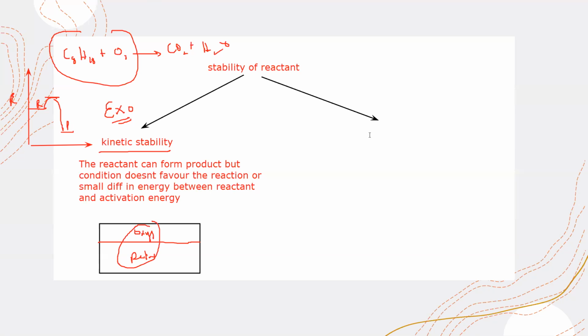But what is thermodynamically stable? A thermodynamically stable mixture or reactant means that there is a greater difference between the energy of the reactant and the activation energy.